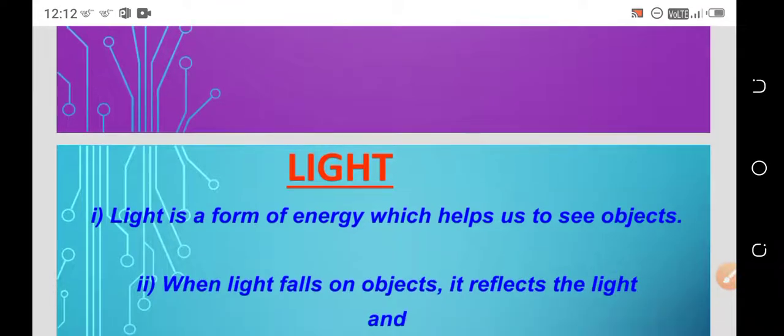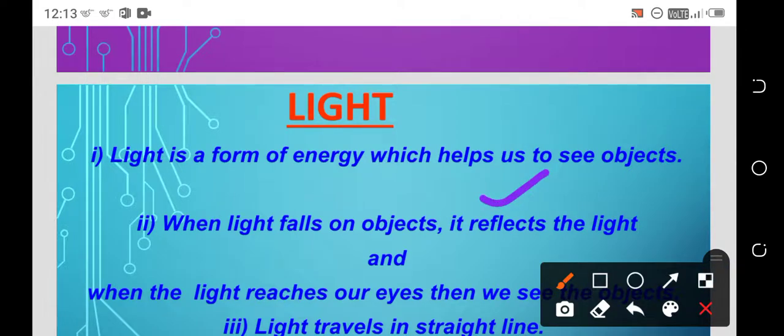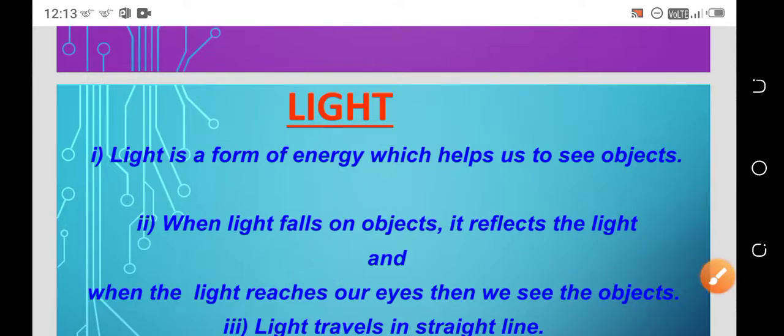Let's see what is meant by light. Light is a form of energy which helps us to see the object. To see the object, we need the light. When light falls on an object, it reflects, and the reflected light reaches our eyes, then we can see the object.